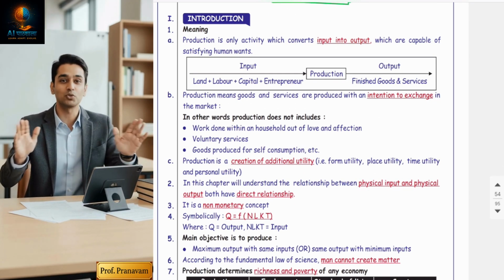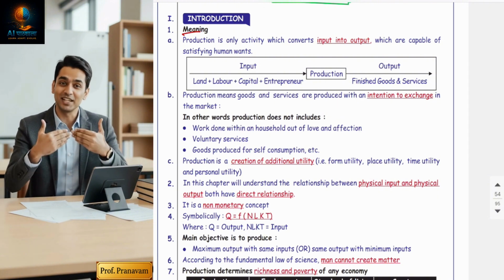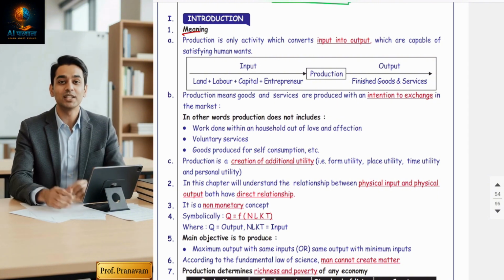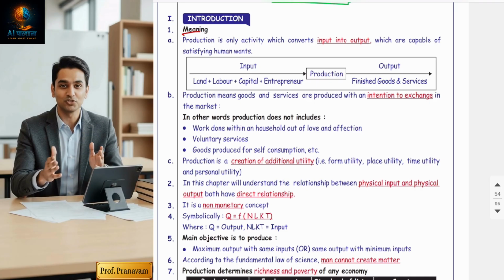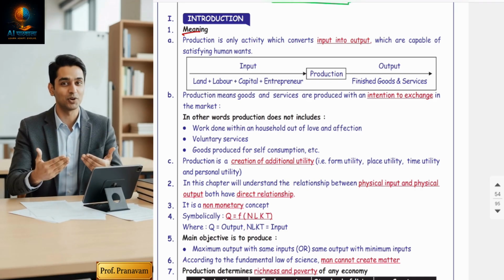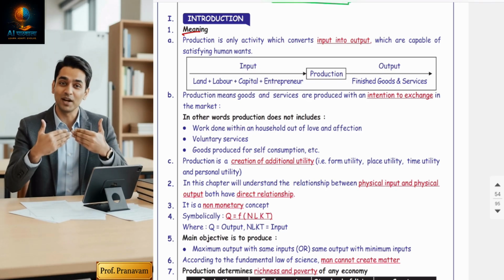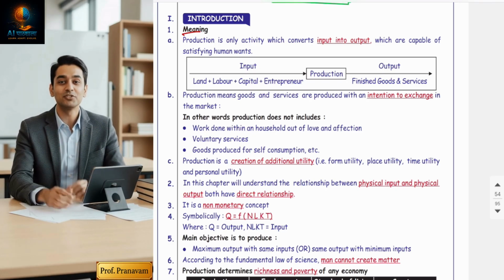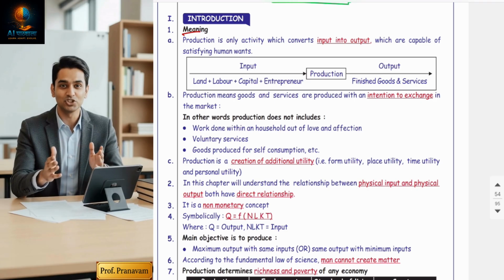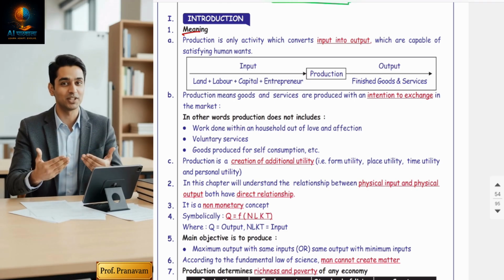Now, first point is definition. There are three types of meaning of production. Different economists have given different views of production, and all the definitions are correct. The first definition is, one of the economists has said that production means converting input into output. So it is a technical relationship between input and output.